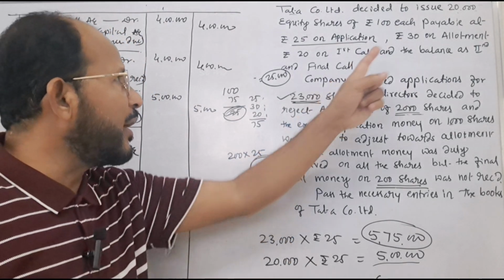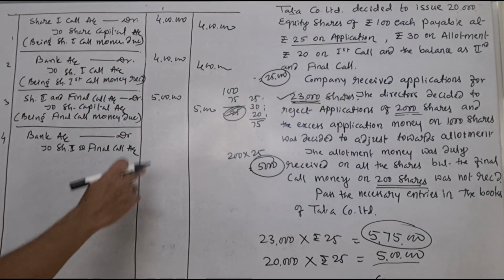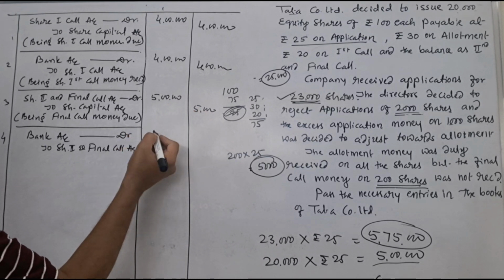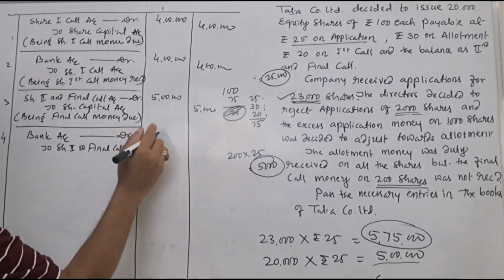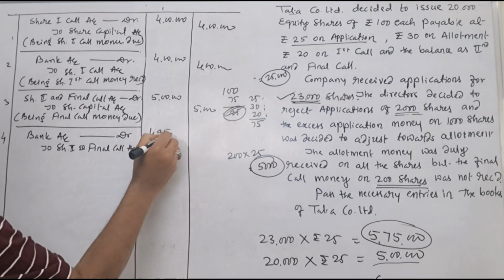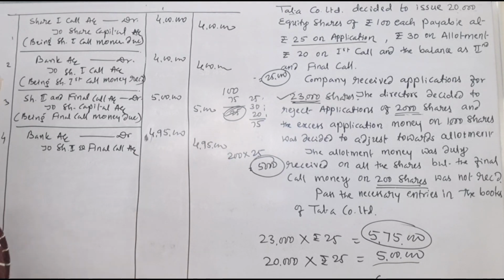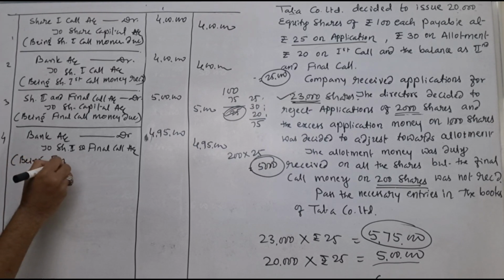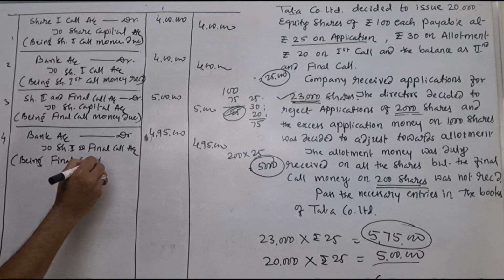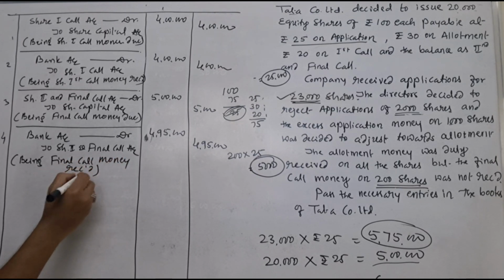Therefore, 25 into 20,000, the total amount comes to rupees 5 lakh. But company has not collected rupees 5 lakh, but it has collected less than that. It comes to how much? 4 lakh 95,000. 4 lakh 95,000 is the amount collected by the company towards the final call. Being final call money received.